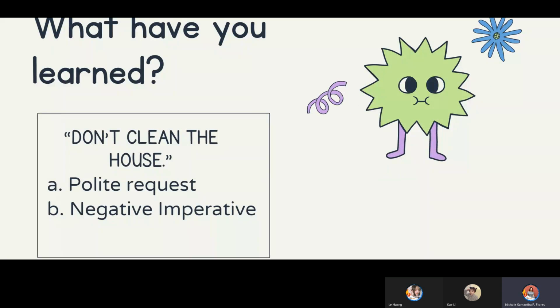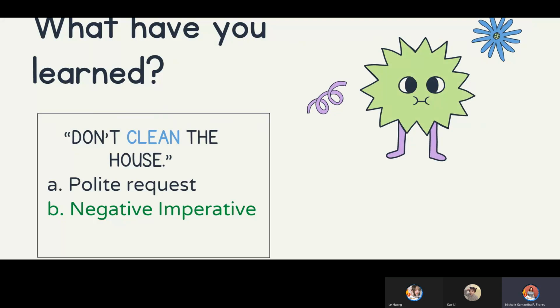All right. Again, can you please read the example and tell me what kind of imperative these are? And also tell me the verb. Miss Wangle. Don't clean the house. I think it is a negative imperative. Okay. And the verb is clean. Okay.